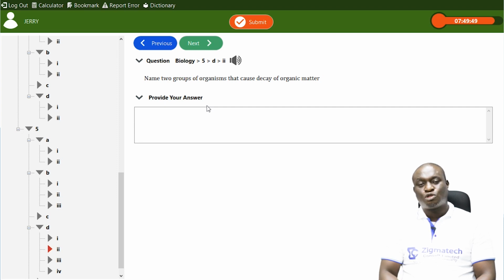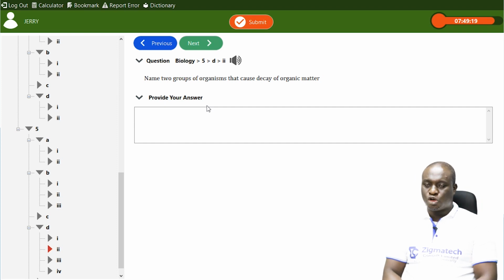And we have two types of decomposers. We have micro decomposers, which cannot be seen with the naked eyes. And then we have the macro decomposers that can be seen with the naked eyes, though they are tiny. I'm going to give two types of micro decomposers as well as two types of macro decomposers.